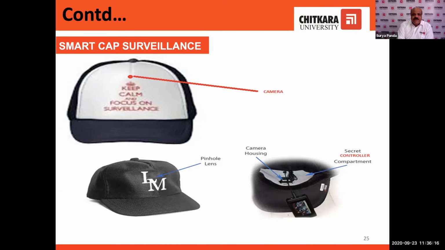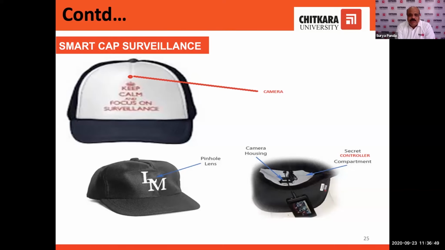So the policeman, wherever he will go, he can capture continuous images and send them to the base station. And from the base station, the experts who are sitting over there can detect the mob, and they can also convey the message to that particular policeman about what to do next.